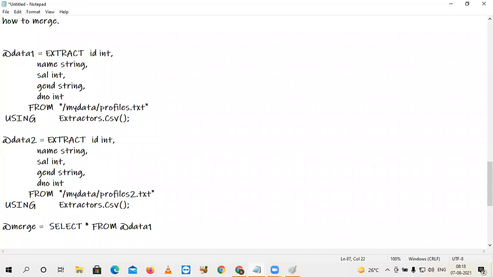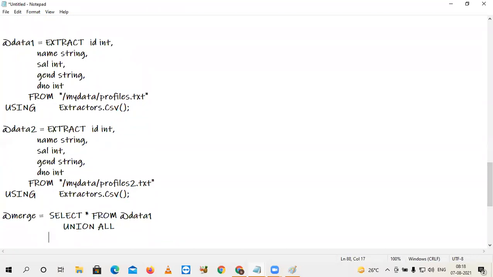Union. Union means it will combine rows of the first table and rows of the second table. Including duplicates, I want, then you have to say union all. The next query, select star from @data2.